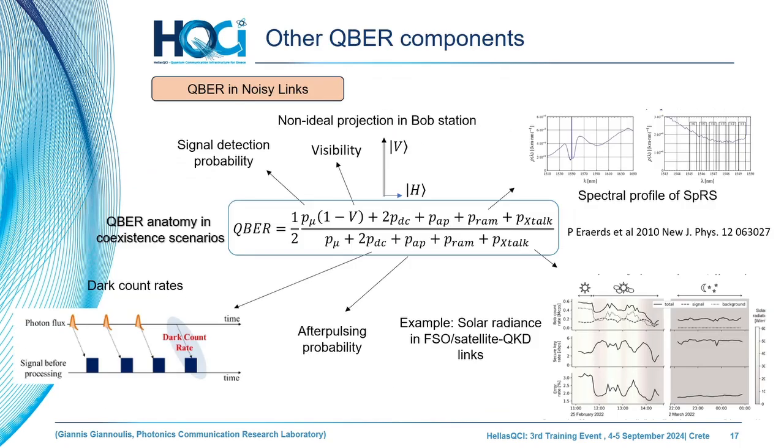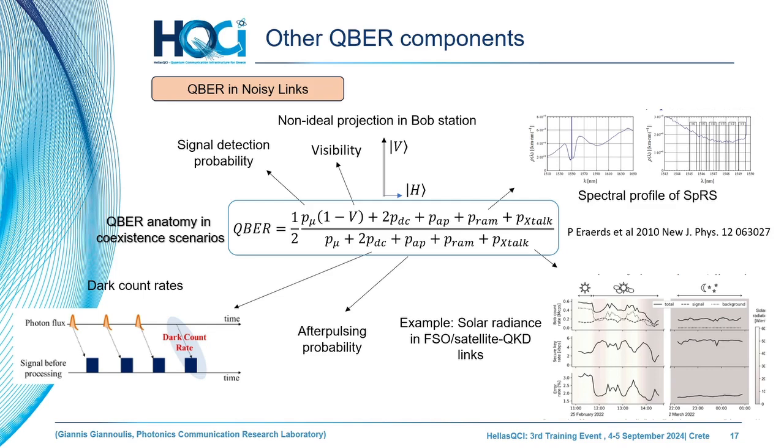And coming to the last part, the deployment, when we have noisy channels, not only the imperfections of the systems are there, but also noisy background photons from other sources of errors. This is the final formula of the quantum bit error rate, and my colleagues tomorrow will give you an anatomy of this formula and the way that all these noise sources are part of the implementation. We have non-ideal detectors.